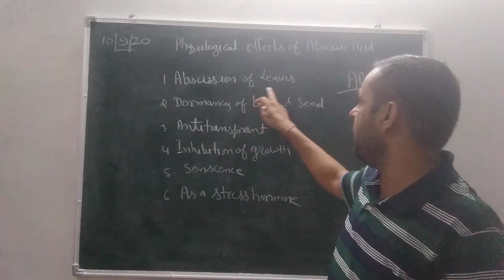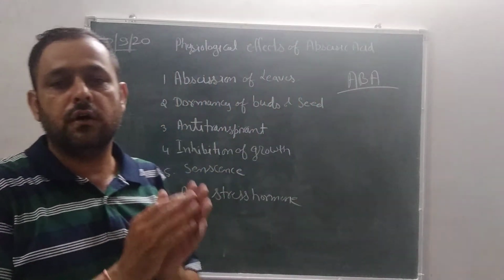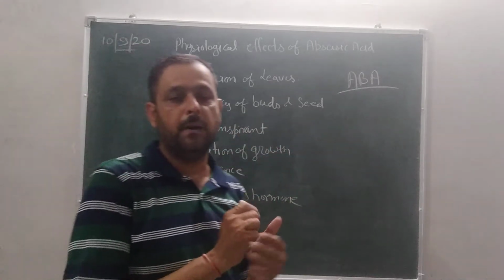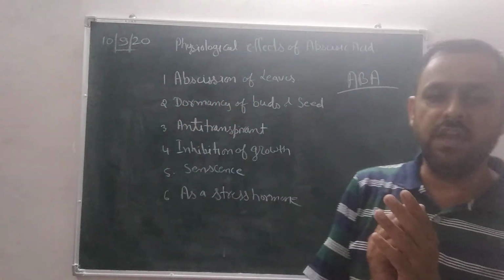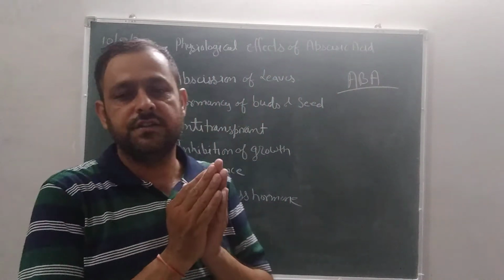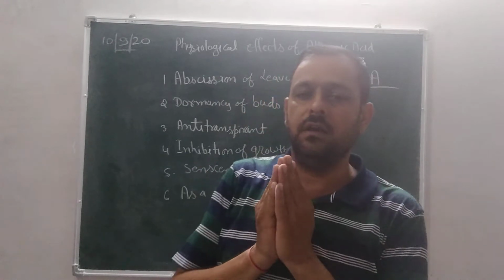First, abscission of leaves: by spraying ABA solution on the leaves, they quickly abscise. Second, dormancy of buds and seeds: ABA induces dormancy of buds and seeds, resulting in delay in growth of buds and germination.